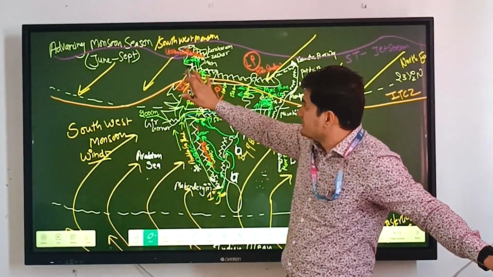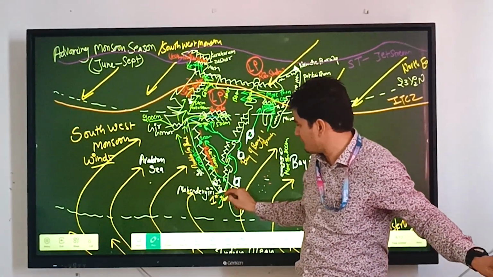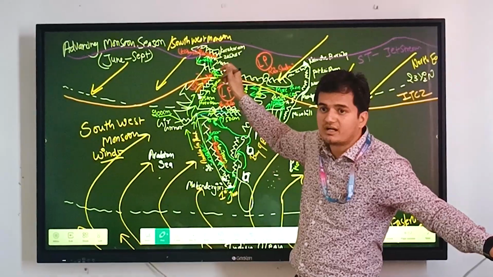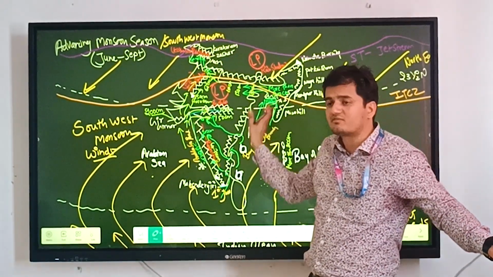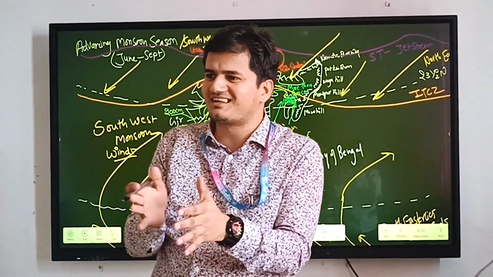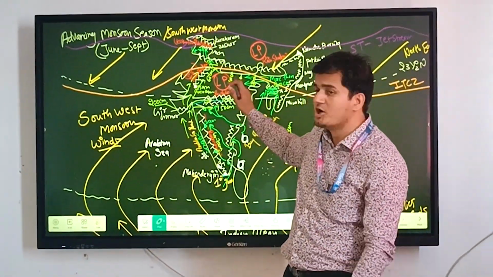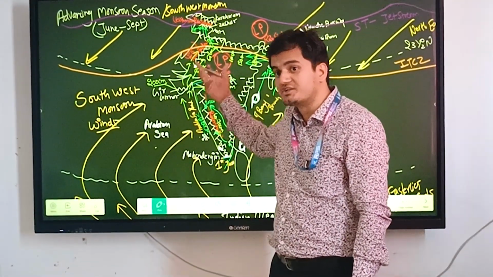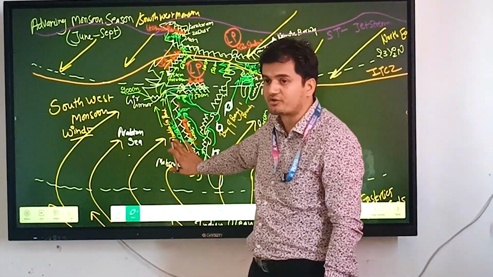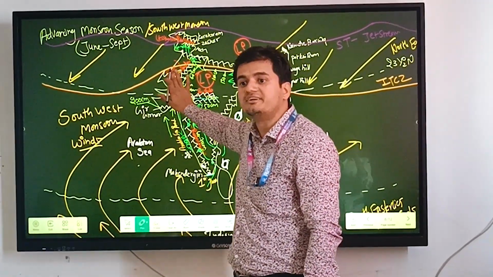So this is how we can see the advancing monsoon season from the month of June to September. The first of June brings rainfall in the Kerala region, and the first of July brings rainfall in the Haryana and Rajasthan region. So this is the onset of monsoon, and we have discussed how the monsoon forms. We have also discussed how the monsoon brings different kinds of vegetation because of the different levels of rainfall in different regions, like 200 centimeters of rainfall, tropical evergreen, while here we can see the tropical deciduous forest.